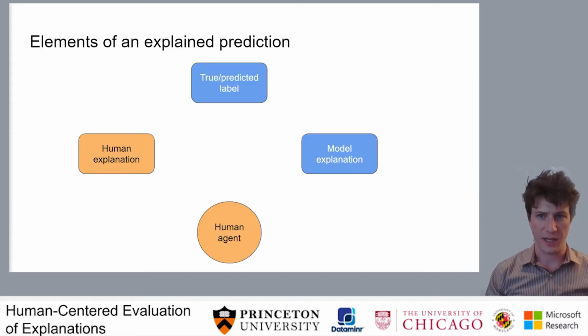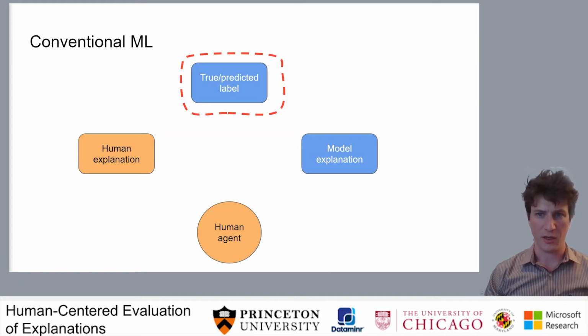One exercise that helps think about this stuff is to visualize the pieces of an explained model prediction and the elements by which we can evaluate it. We have the model prediction, which I group with the true label because they are often considered relative to each other. We have the model explanation. We have optionally a human annotated explanation and, again, optionally a human agent trying to engage with the model output for some purpose.